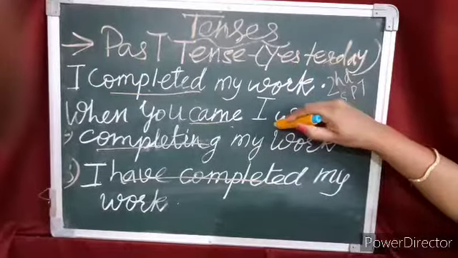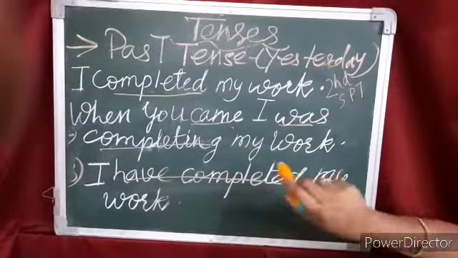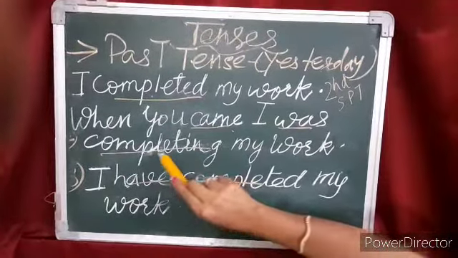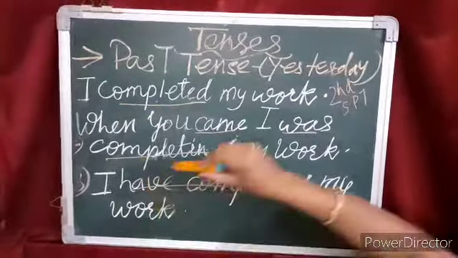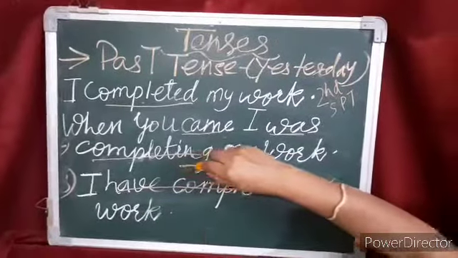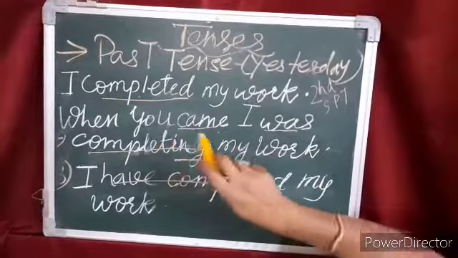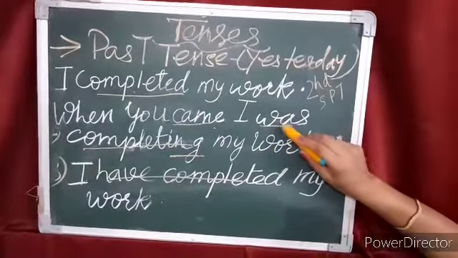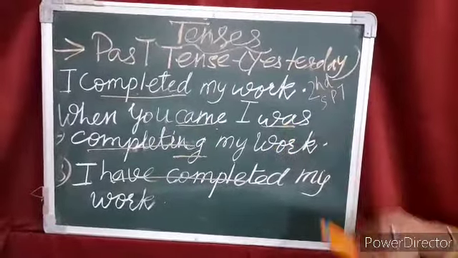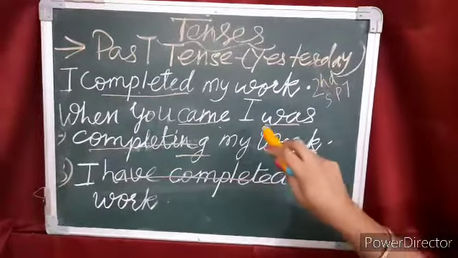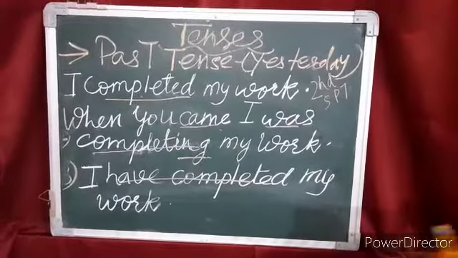So I was completing my work. As we know that in continuous form we always use, with the base form of the verb we add ing, and here in past continuous tense we use was and were as helping verb. So that also I will tell you that where to use was and where to use were.